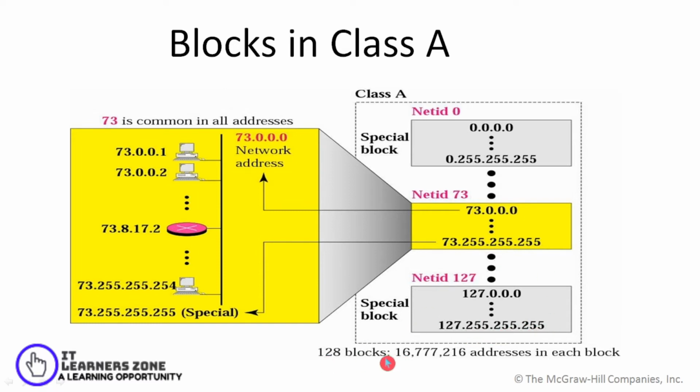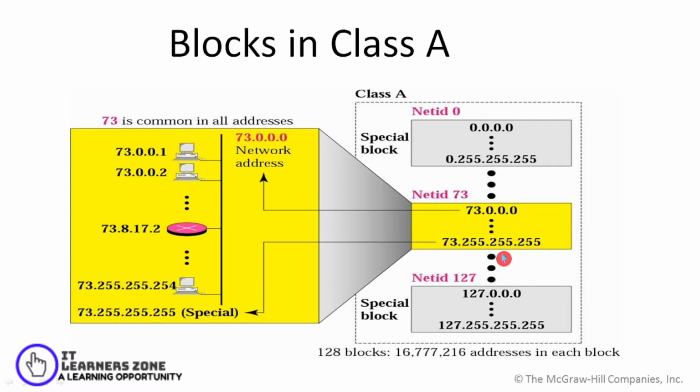So there would be 128 different blocks altogether, ranging from 0 to 127, and each of these blocks will have 16,777,216 addresses. So each block has this many nodes which can be connected in the block.